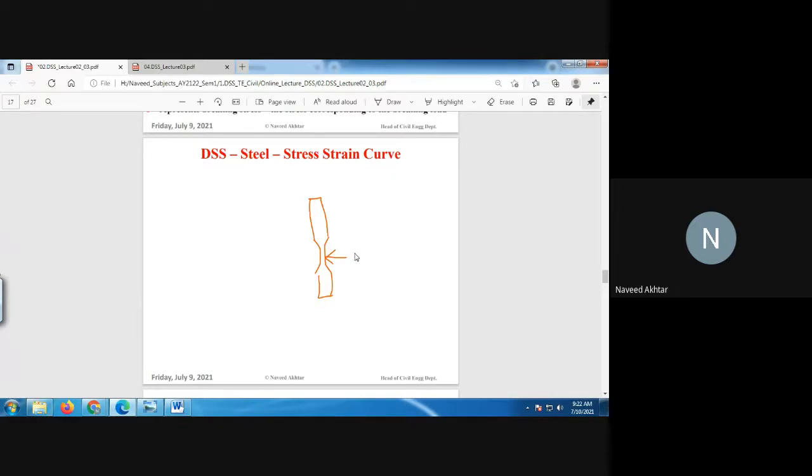So necking of material is after the point E, that is the ultimate state. Neck formation is there before the fracture of the material. So this is nothing but the neck formation.